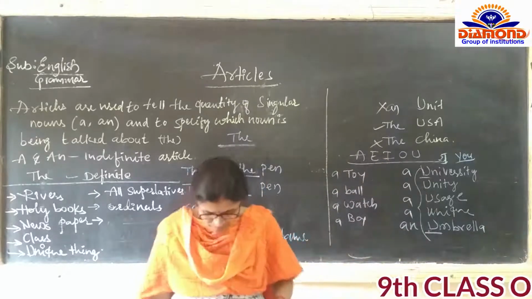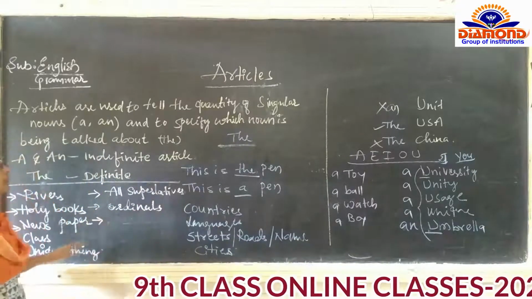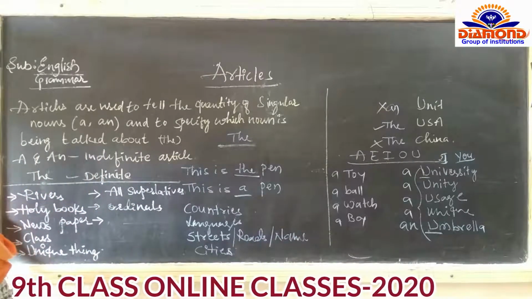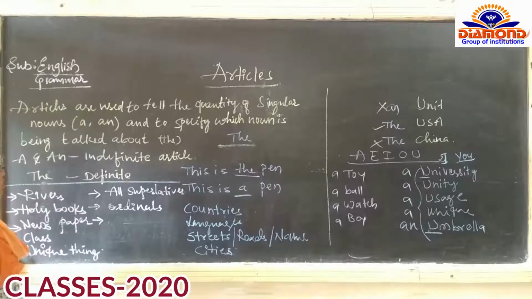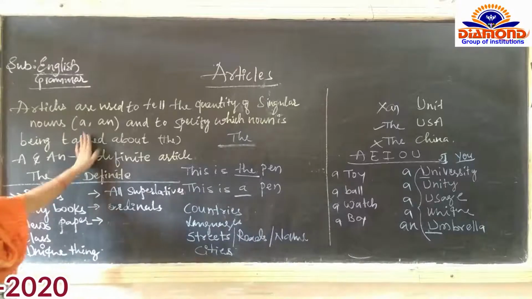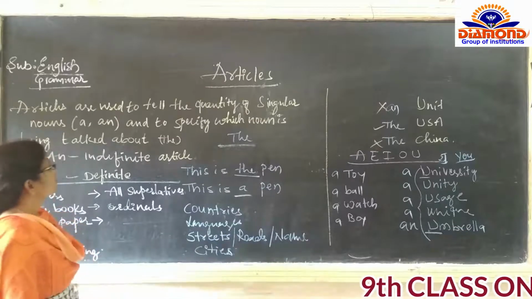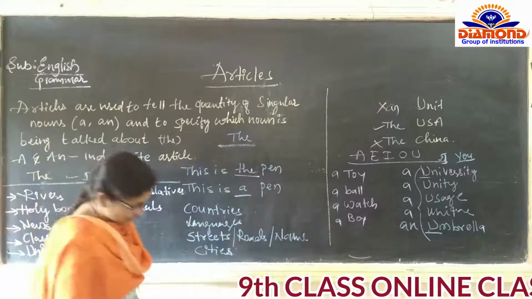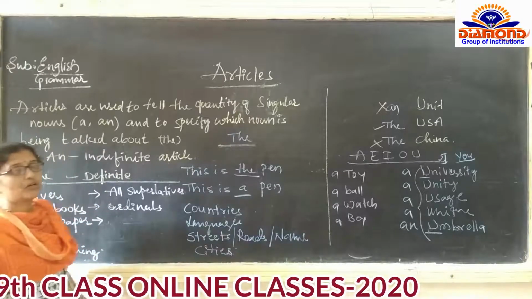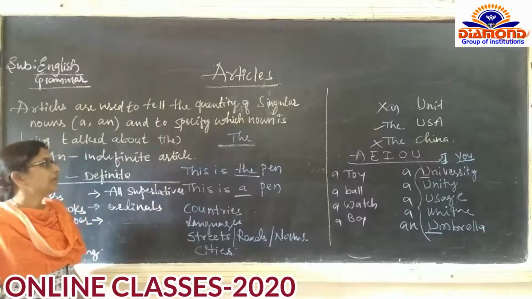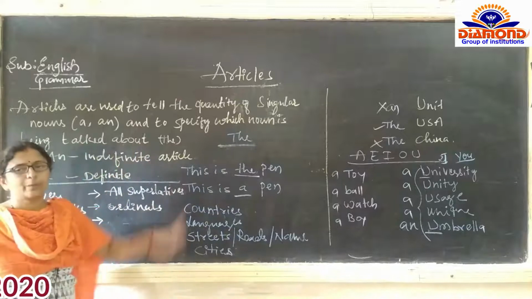Now comes: what is an article? I will read out the definition. Articles are used to tell the quantity of singular nouns, that is 'a', and to specify which noun is being talked about, 'the'. Here they are telling the quantity of a singular noun, that is 'a', and to specify which noun is being talked about, 'the'.